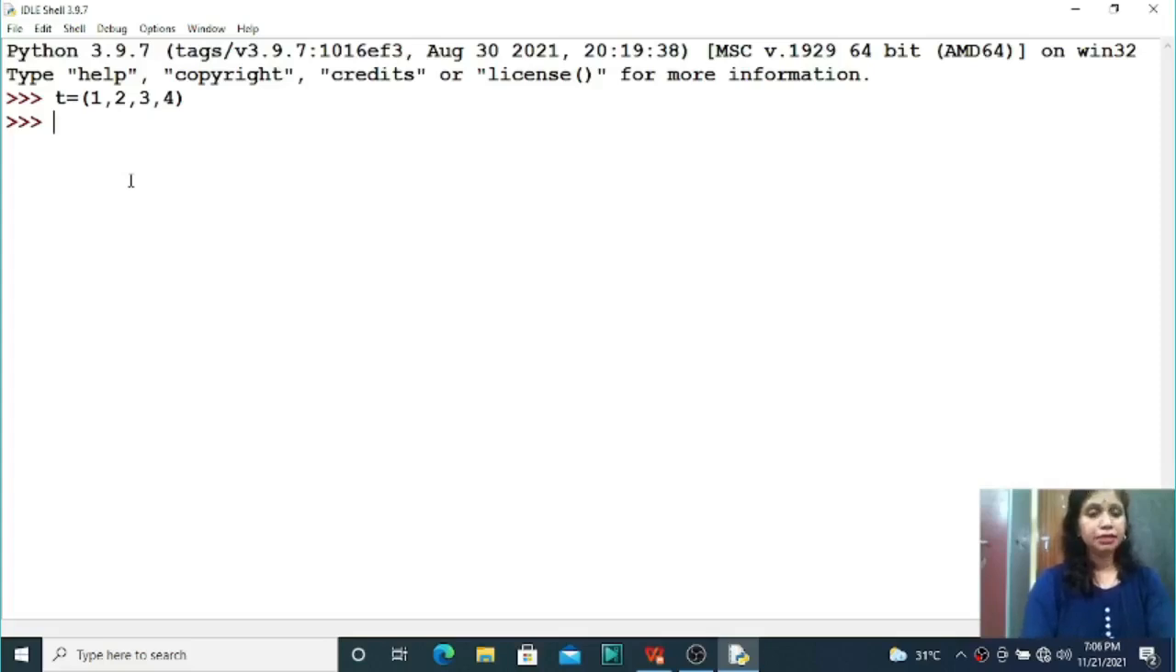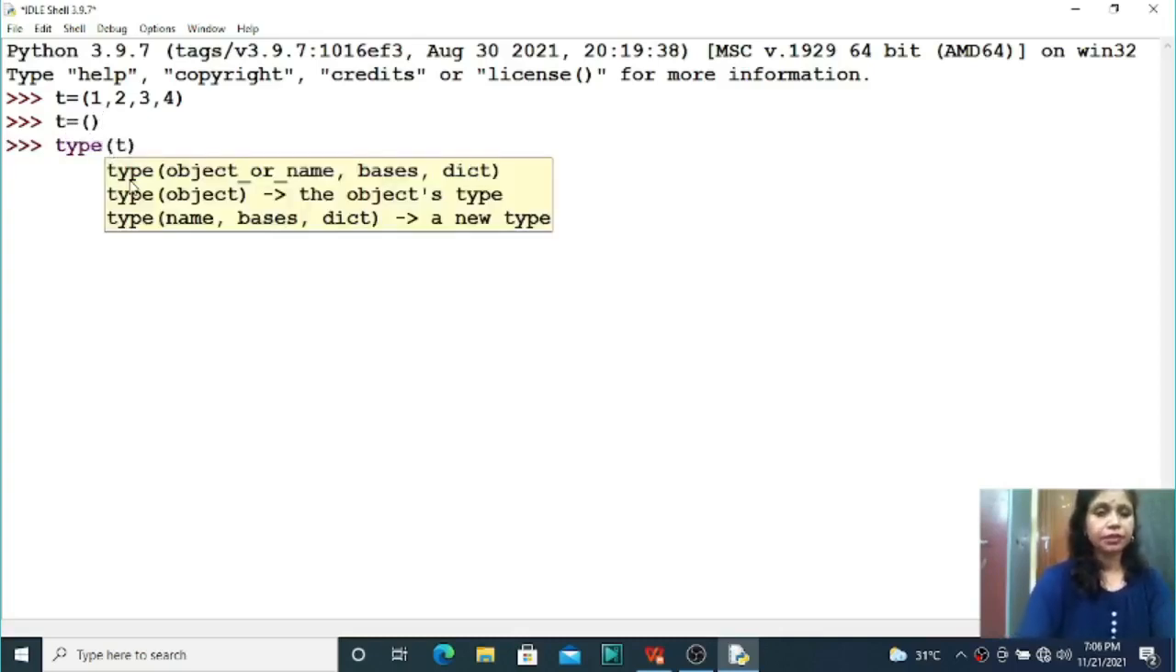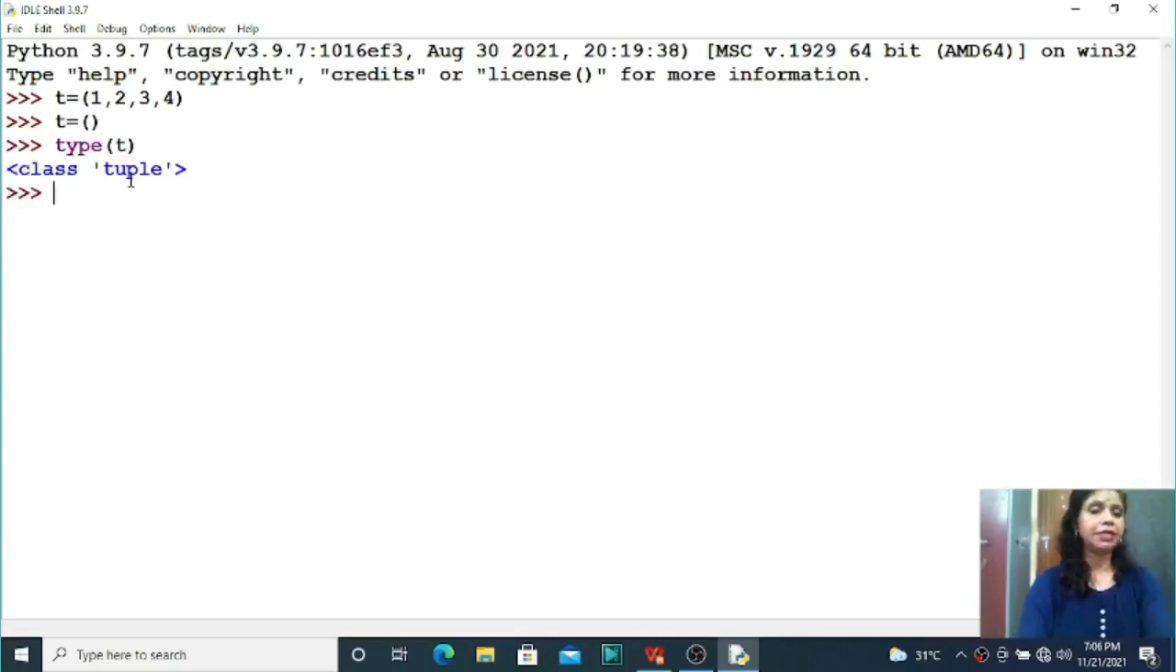Then another important thing, suppose t equal to, if you want to declare a blank tuple, then it is valid, right? Round bracket open, round bracket close, and here you can check the type of the t variable and it is tuple type, right? This is one example of a blank tuple. Now you can see in that parenthesis no value is there. So this is the example of a blank tuple.